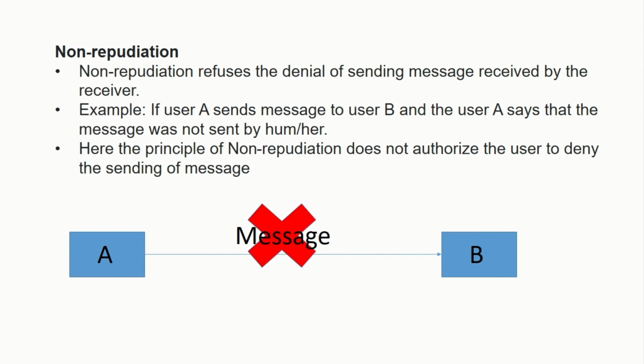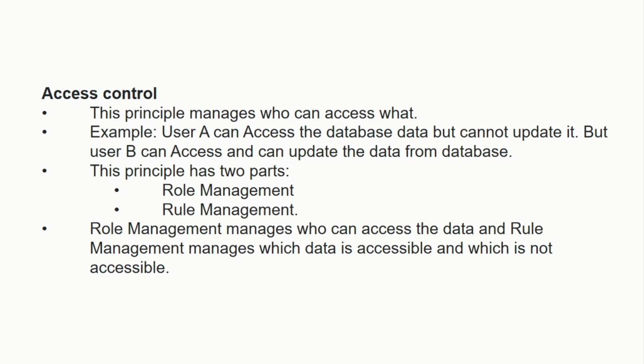Then the next principle is non-repudiation. What do you mean by non-repudiation? When the message is sent from A to B, the sender of the message is not able to deny the sending of the message. He cannot refuse that the message was sent by him only. He cannot say that the message was not sent by him, although he has sent it, and he cannot deny it. That is non-repudiation.